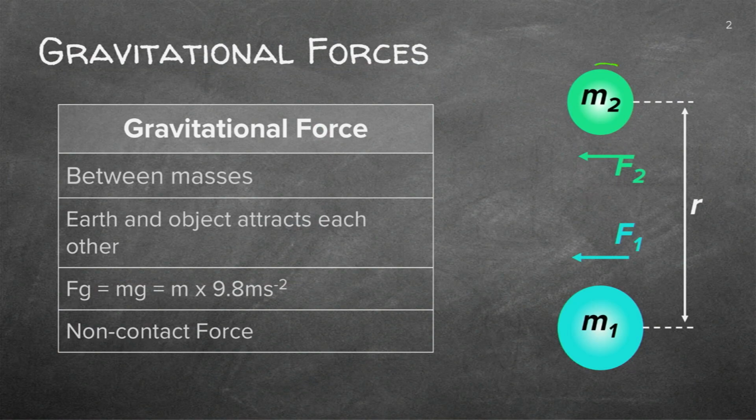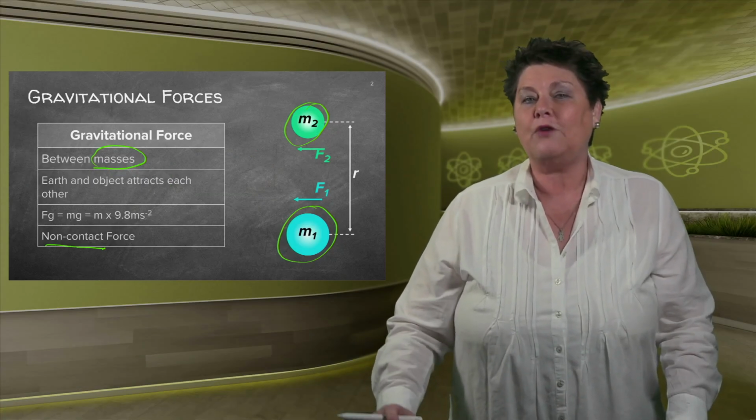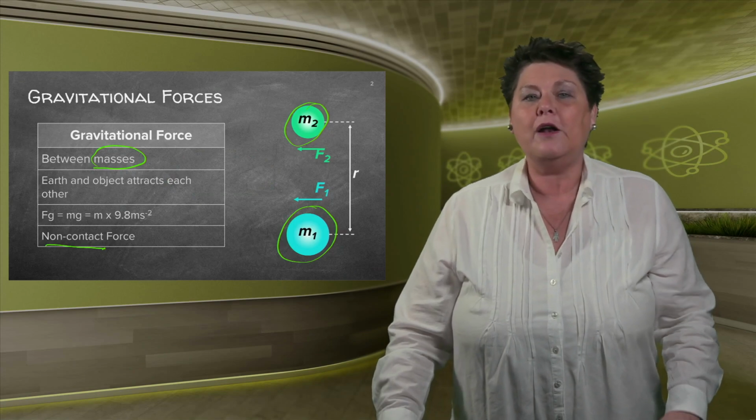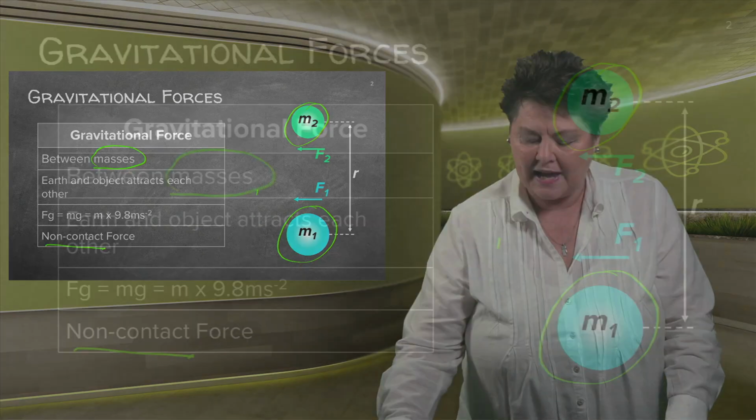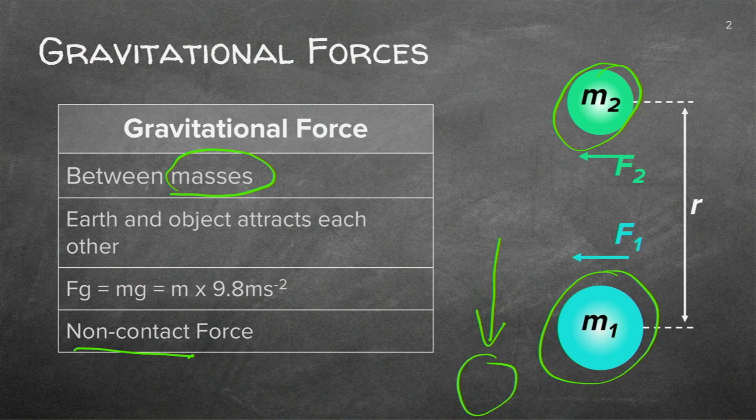That's the force between two masses. Remember, we did magnetic forces between magnets, we did electric forces, electrostatic forces between charges. Now we're looking at mass. The mass 1 and 2 has an attraction force, and it's non contact. You don't have to stand on, let's say, the floor to be attracted to the floor. If you're standing somewhere on a bed or on a rock and you jump down, you will be pulled down because that's the mass of Earth and that's the object, a ball or anything.